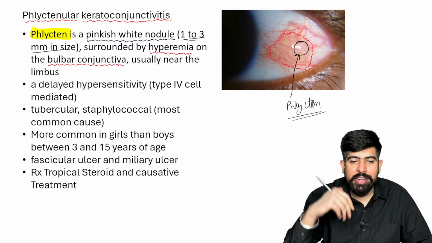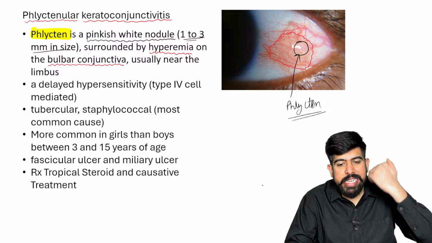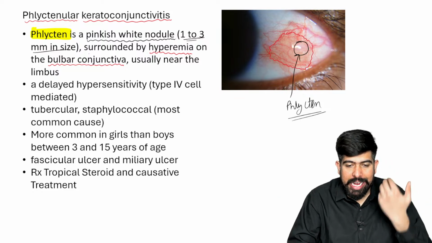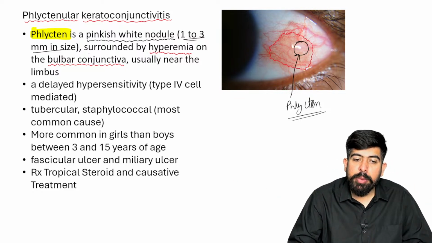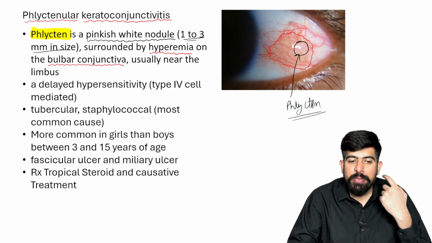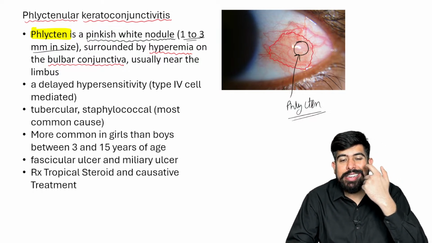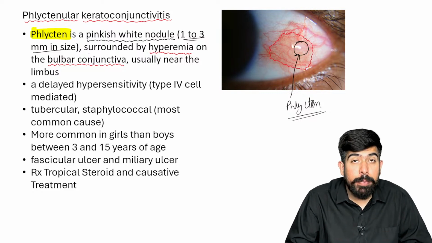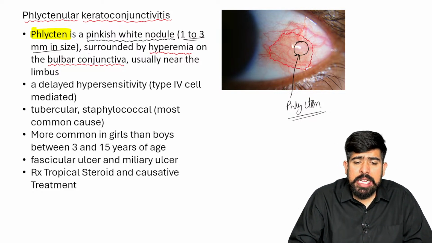What is the palpebral conjunctiva, guys? The palpebral conjunctiva is the one beneath the eyelids, right? So it will not be there. It will be on the bulbar conjunctiva, which you can see clearly, right? Which is covering your scleral part.